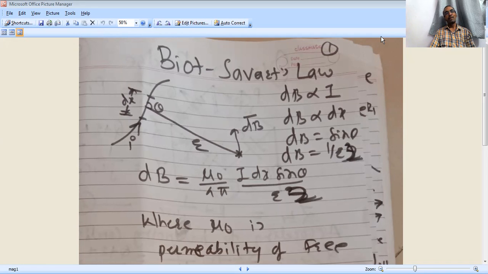Okay, let us consider a curved copper wire. This is the curved copper wire. Current I is flowing through this current carrying conductor.